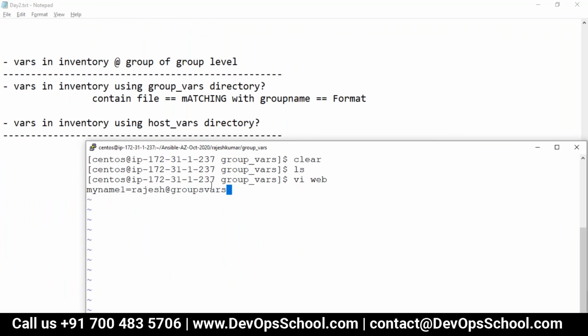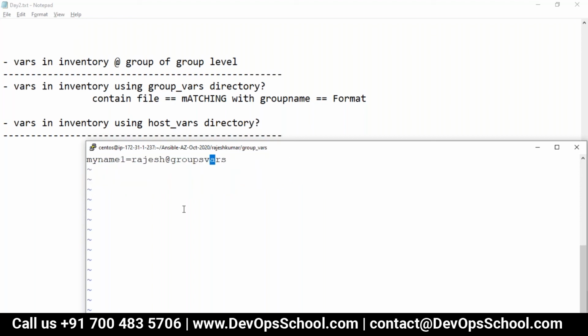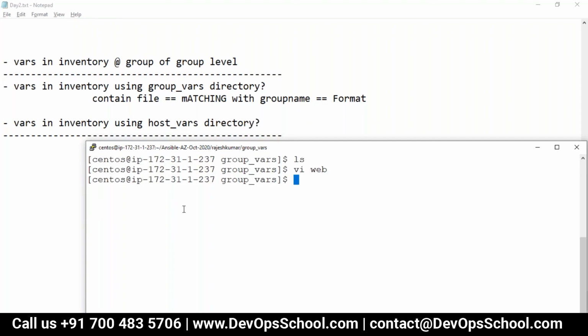Is it good? Is this variables format good? Guys, are you there? Hello? No, we have to use colon. Yes, you got it. So guys, is equal to, I said only in INI format. This is the YAML format, so it should be colon space Rajesh, like this. I hope you lock this statement forever now. So mind it, save it, done.